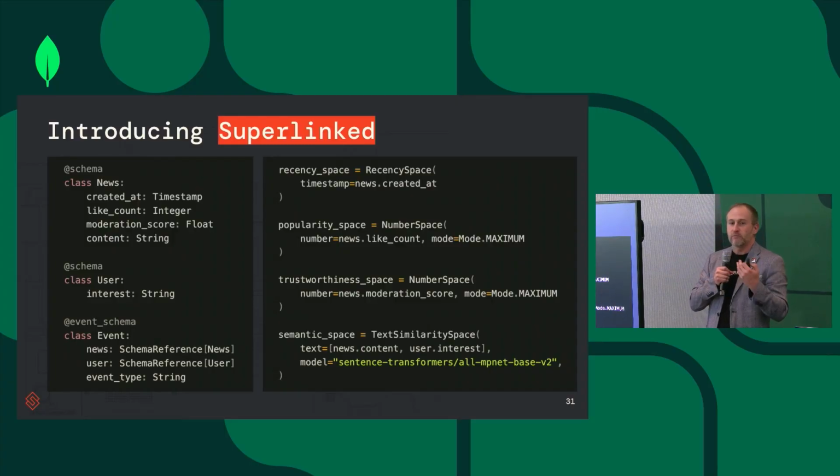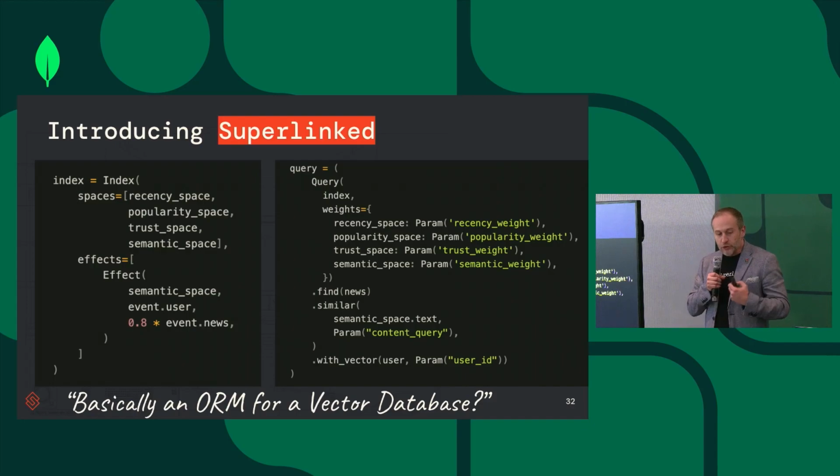We also help you use any large language model that you like for encoding of the unstructured data, or in this case, a sentence transformer model from Hugging Face. What do you do with that? You then combine them. Index is basically your vector embeddings. You combine those different parts of the embeddings into one, and you can also define how the events affect those embeddings. And you do the same on the query side, right?